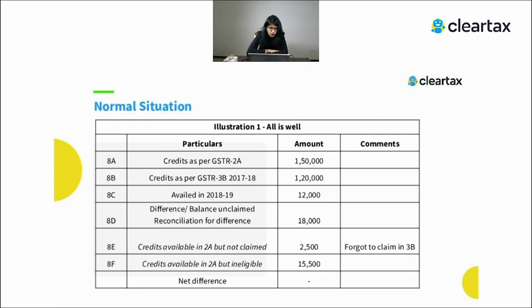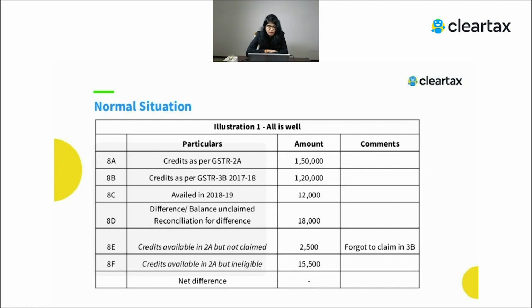So whatever you have not claimed will become part of the difference. This example has been given for financial year 18-19, but we can change it to 17-18. Just think of it as 18-19.